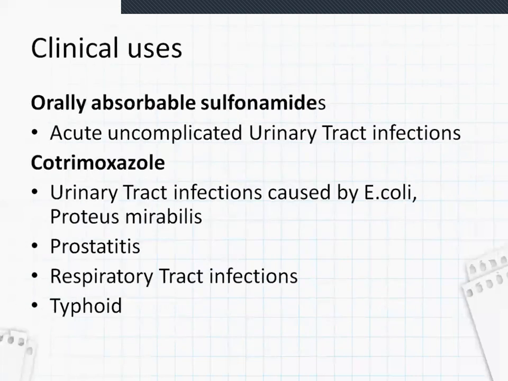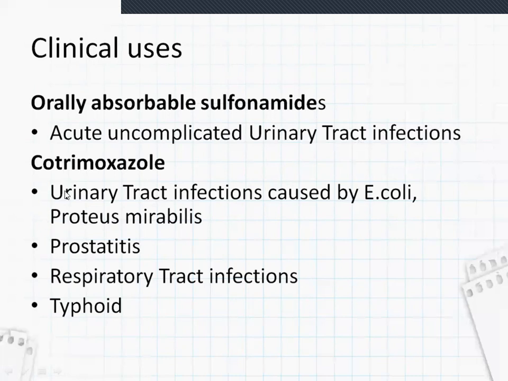Clinical uses: these orally absorbed sulfonamides can be used in acute uncomplicated urinary tract infections. Cotrimoxazole is used in urinary tract infections caused by E. coli and Proteus mirabilis also. Here, orally absorbable sulfonamides can act on urinary tract infections caused by E. coli.